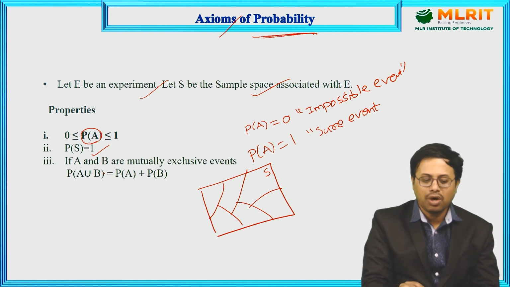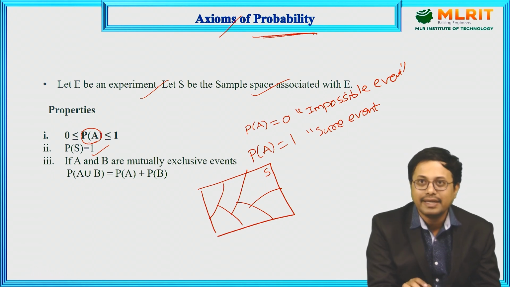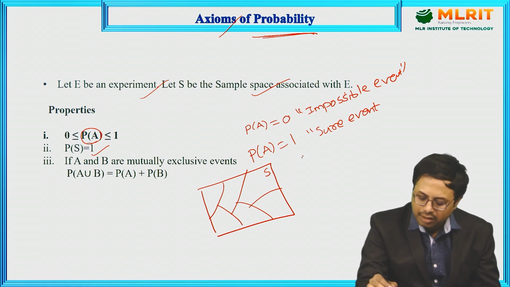What is the third one? If A and B are mutually exclusive events, mutually exclusive means they are not interacting; they do not have any common point.